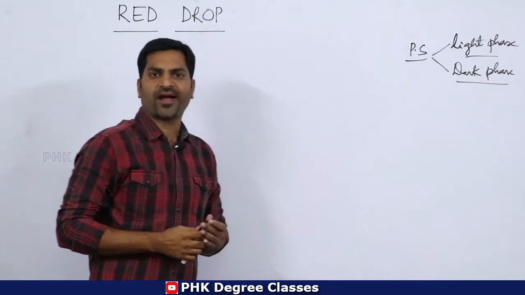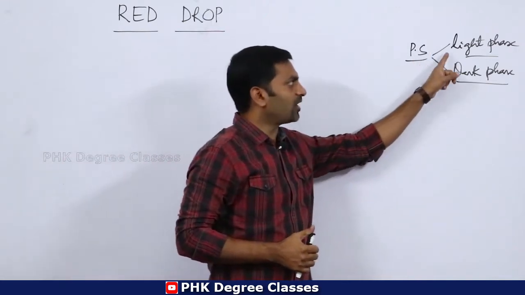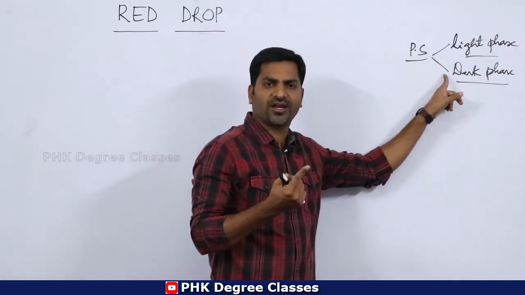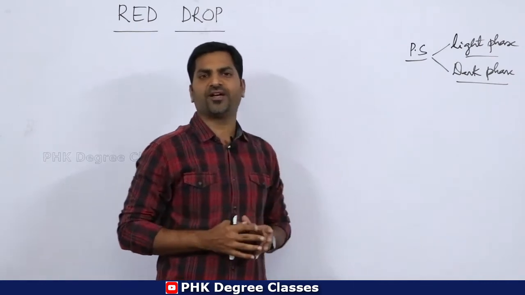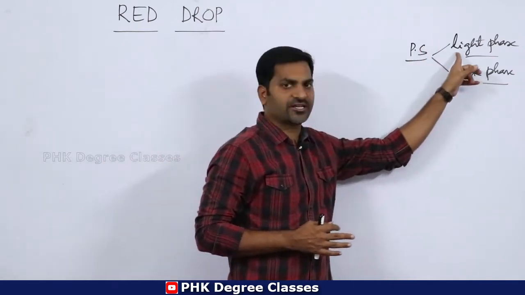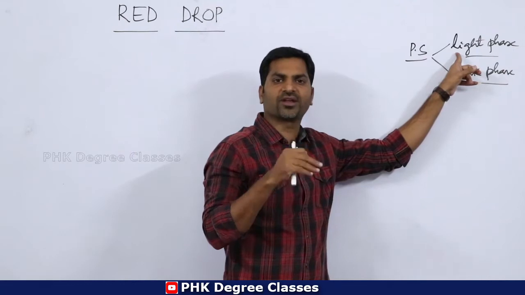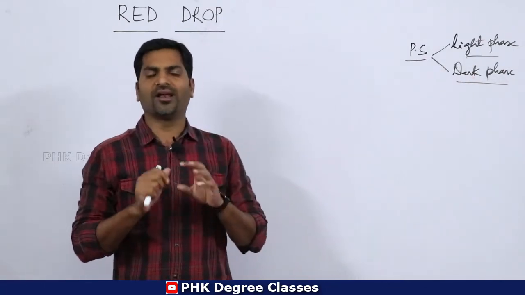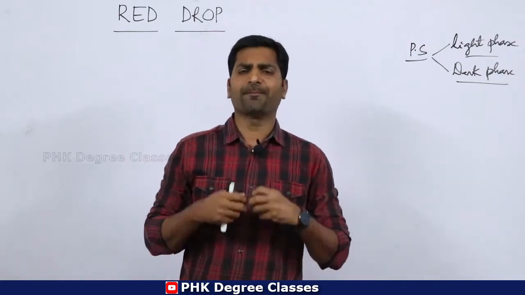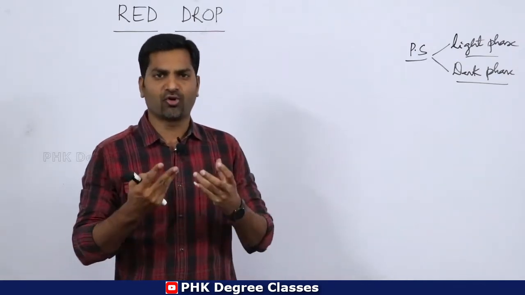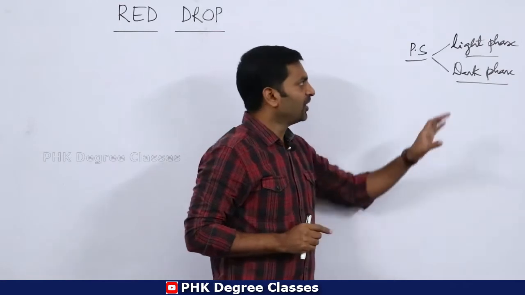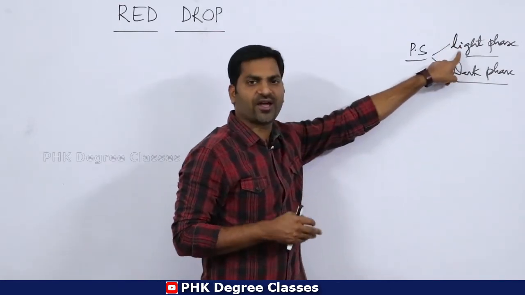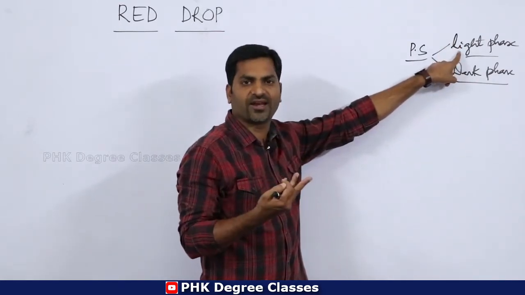These two are the stages, or steps, in the photosynthetic mechanism of plants. The light phase takes place in the thylakoids, or grana, and the dark phase takes place in the stroma, the liquid portion, or matrix, of the chloroplast, which is called stroma. Clear?